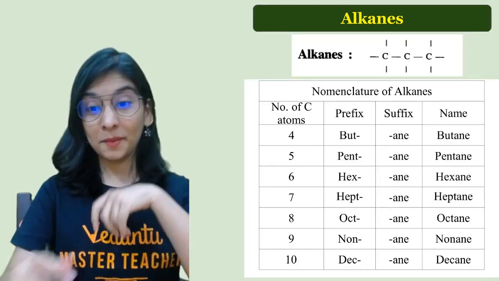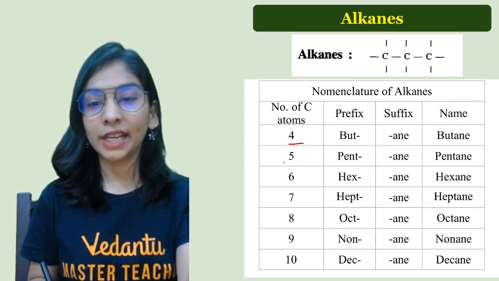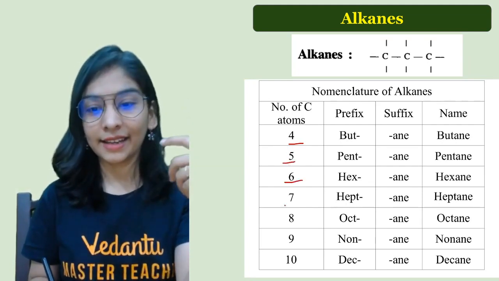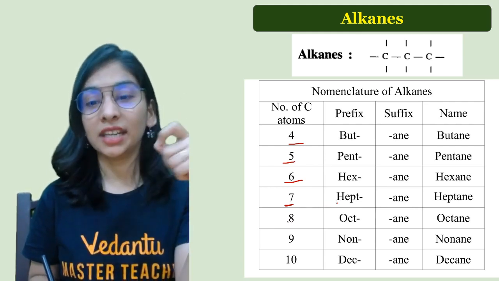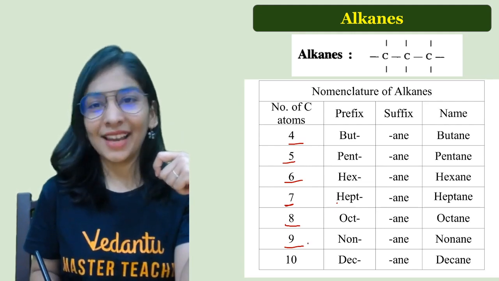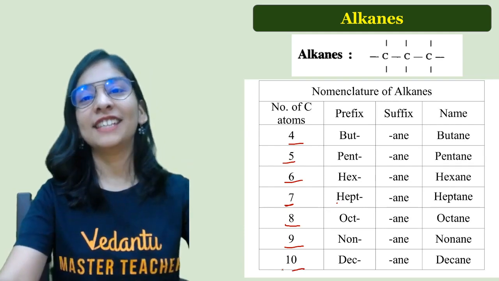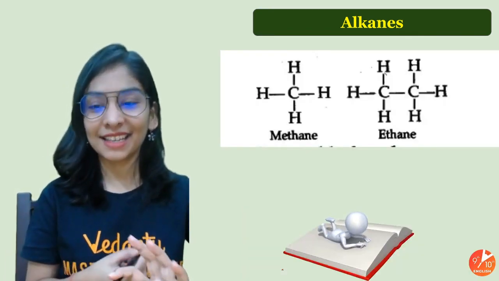I'll tell you the next members that are written here. 4 but, so butane. 5 pent, pentane. 6 hex, hexane. 7 hept, heptane. Never say septane, that's heptane. 8 oct, so octane. 9 nonane. I don't know why I always find that funny. Nonane. And 10 dec, so decane. That's enough for you. There are many more, but for 10th class that's enough.